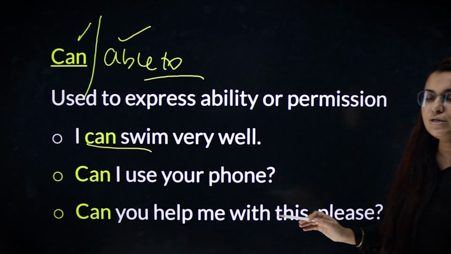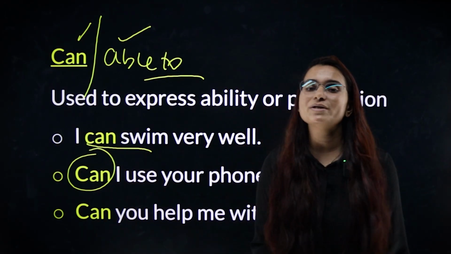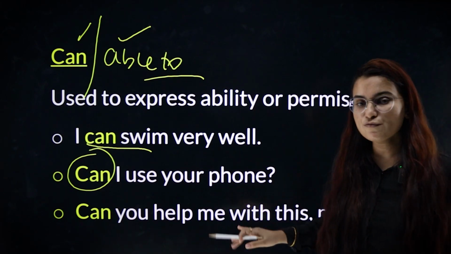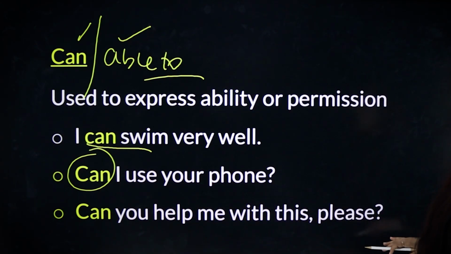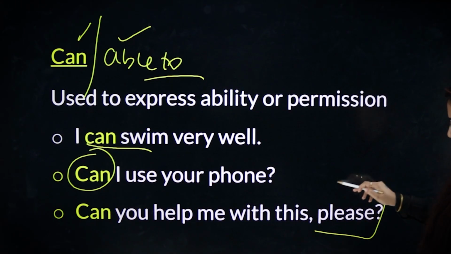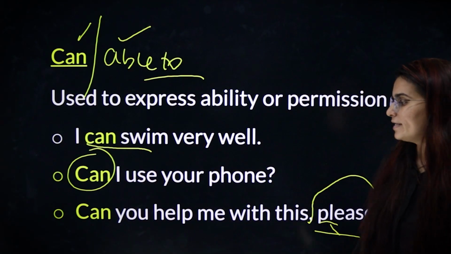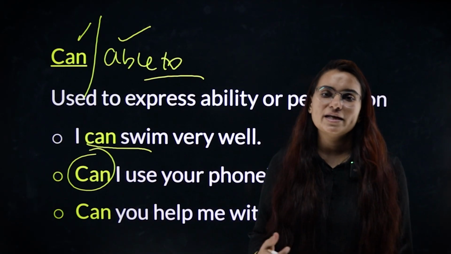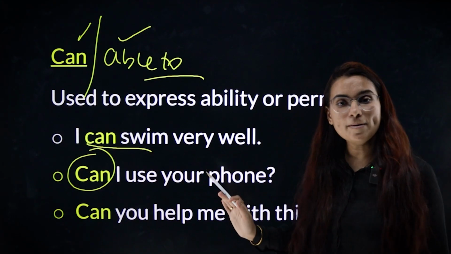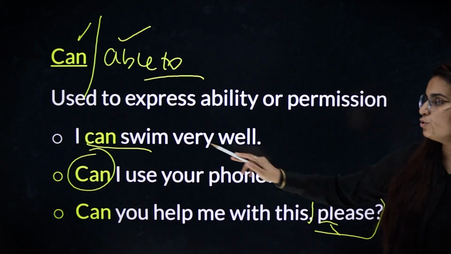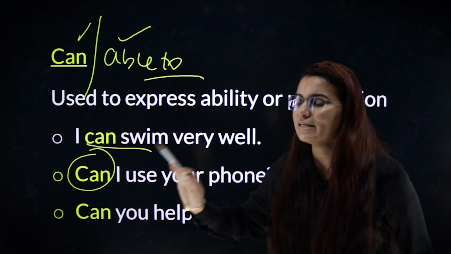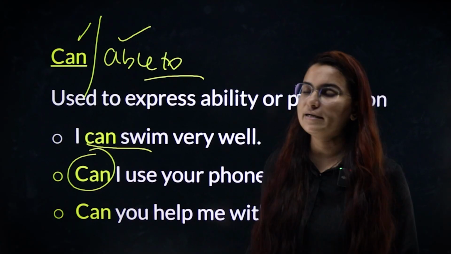Can I use your phone? Permission. Whenever you want to take permission, you can say, can I use your phone? Can you help me with this, please? और भी decent होना है, please लगा दो. Otherwise, this is enough. Can I call you? Can I use your phone? Can I use the bathroom? Whenever you want to take permission or you want to talk about ability. That's it. इसके अलावा कहीं और use नहीं करना है can.